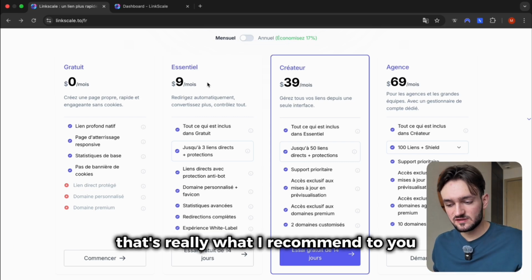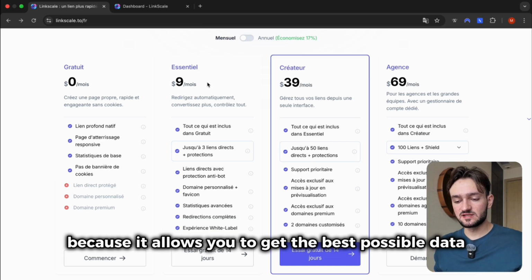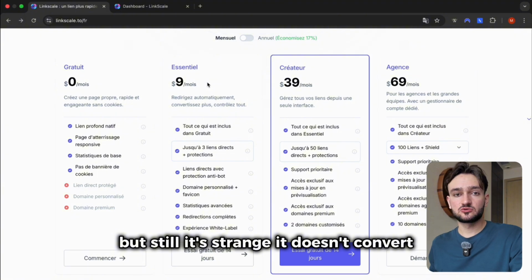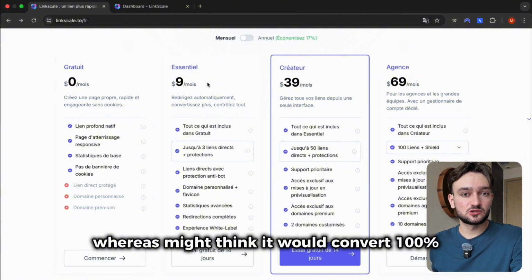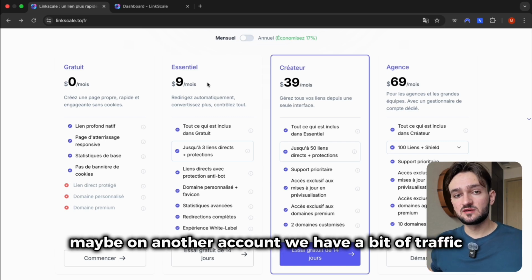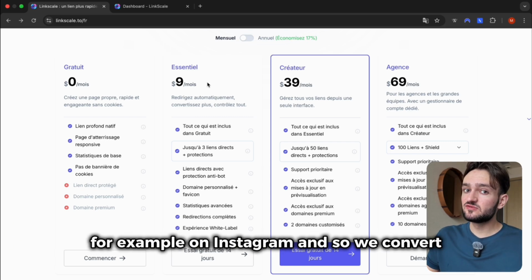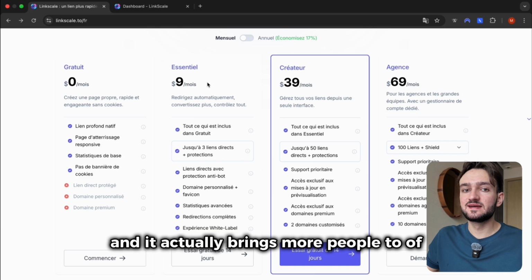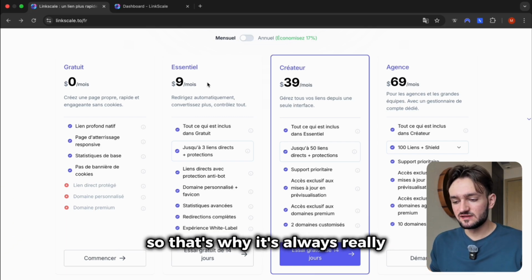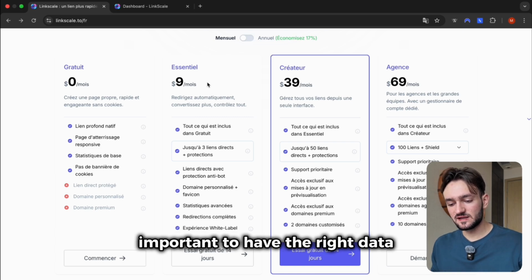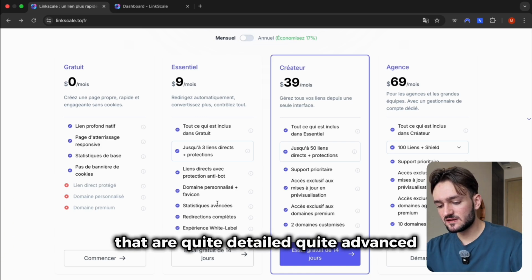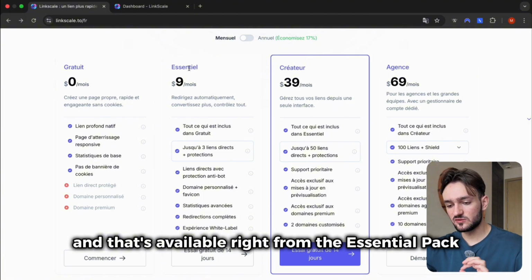That's really what I recommend to you, because it allows you to get the best possible data and to track things precisely. I know that this account gets stats, but still, it's strange, it doesn't convert. Whereas you might think it would convert 100%, but that's not necessarily the case. Similarly, maybe on another account, we have a bit of traffic, but a lot of interactions, for example, on Instagram. And so we convert and it actually brings more people to OF than the other account, which, let's say, gets a bit more views. So that's why it's always really important to have the right data. And above all, what's great is that we actually have statistics that are quite detailed, quite advanced, and that's available right from the essential pack.